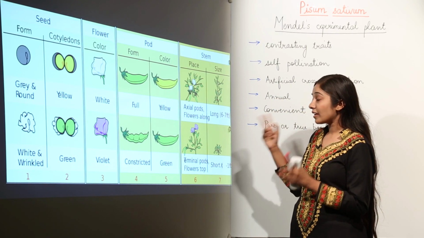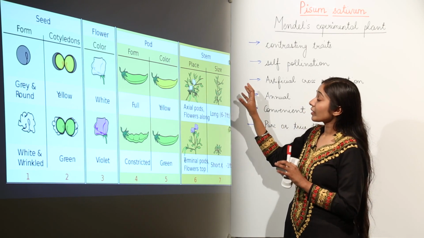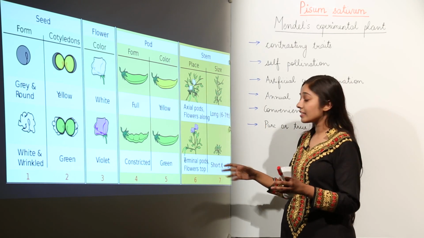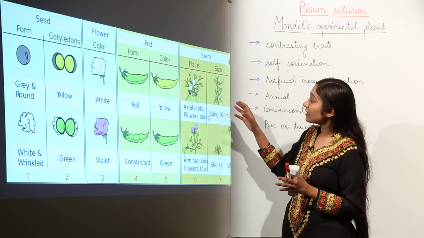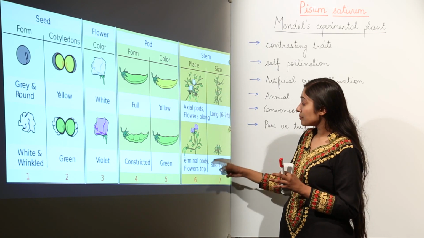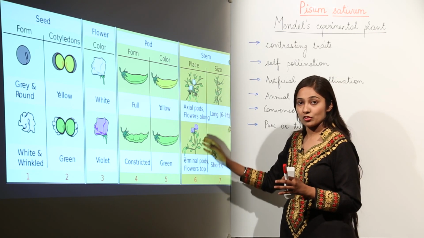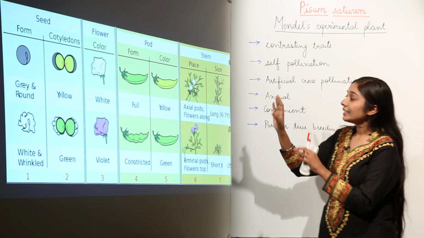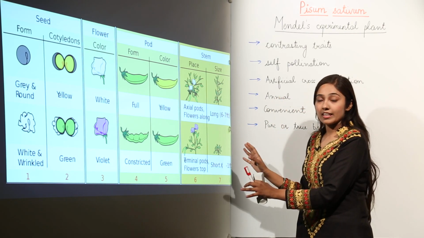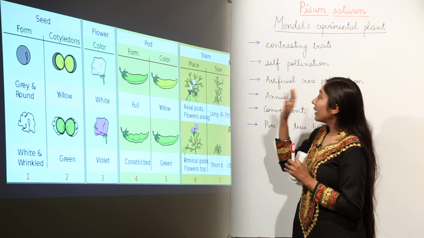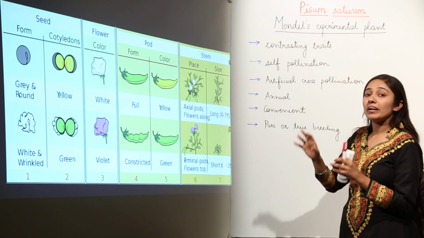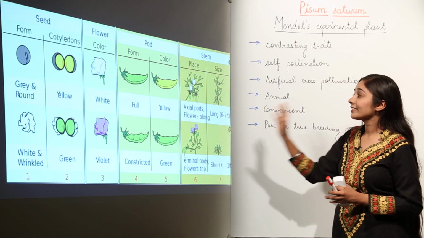If you talk about the flowers, there were some axial flowers, and on some plants there were terminal flowers. Axial flowers are present at the axis and the terminal flowers are present at the growing tips. So these are the pairs of contrasting traits that were present in Mendel's experimental plant. That is why Mendel chose this Pisum sativum for all his experiments.